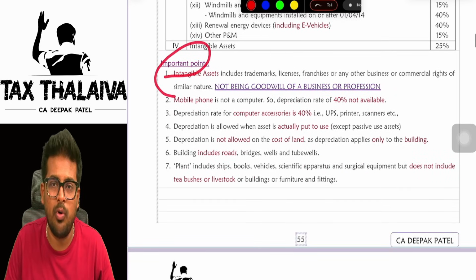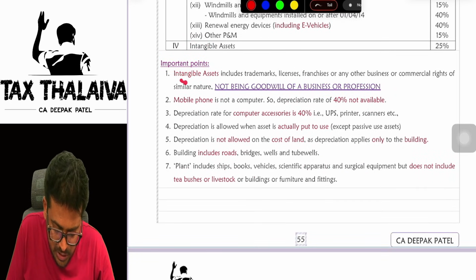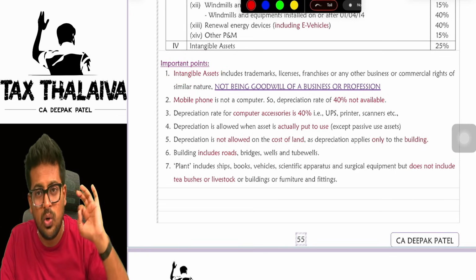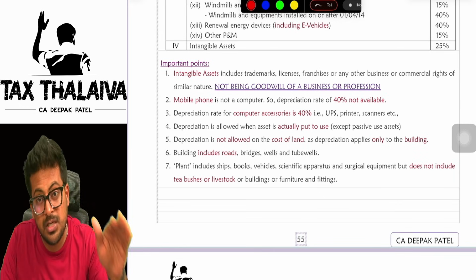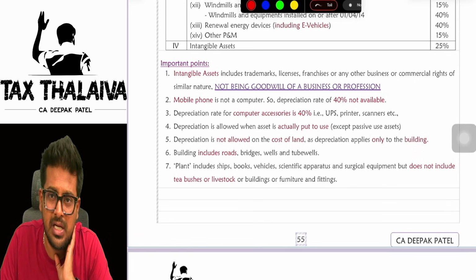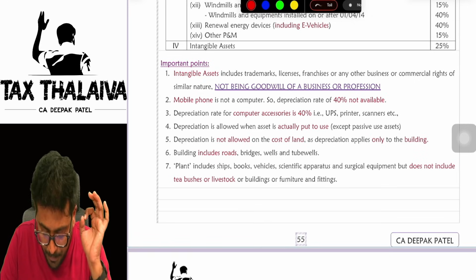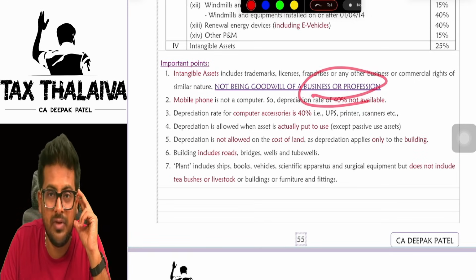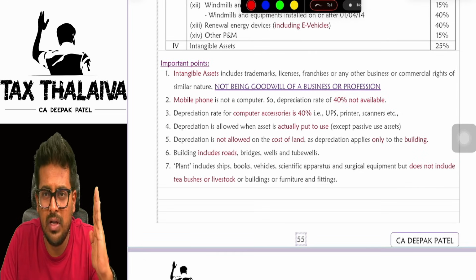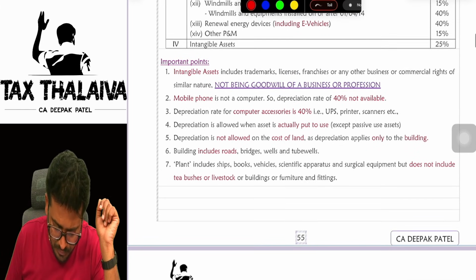Now there are some important points. See, in intangible assets, till very recently, goodwill of a business and profession was eligible for depreciation. But very recently, they have removed goodwill of a business and profession from eligibility for depreciation. So now you cannot claim depreciation on goodwill of a business or profession.